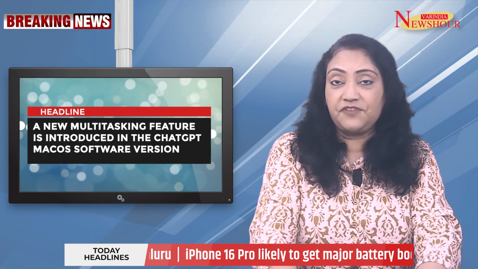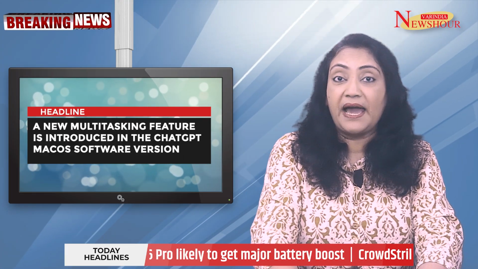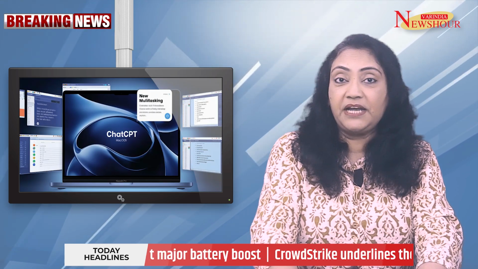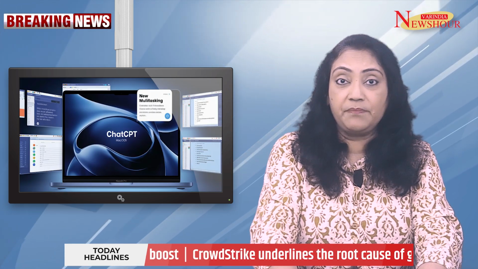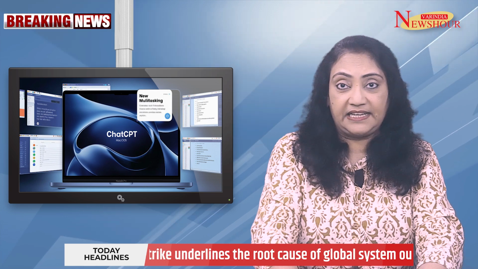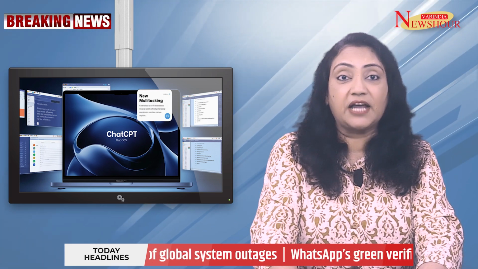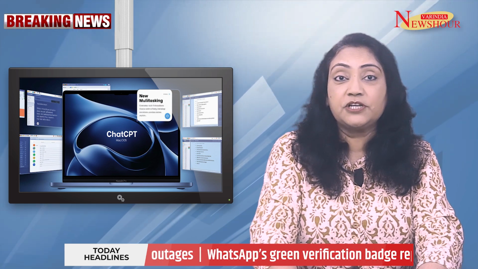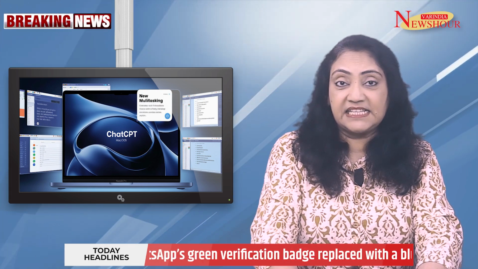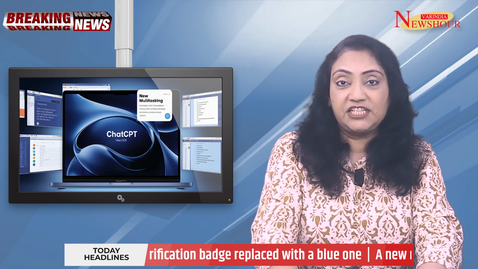A new multitasking feature is introduced in the ChatGPT macOS software version. An update to the ChatGPT macOS program makes multitasking more user friendly. The update adds a companion window that may be used in conjunction with other apps. By hitting Option plus Space, users can access this tiny window and use ChatGPT while viewing other apps.